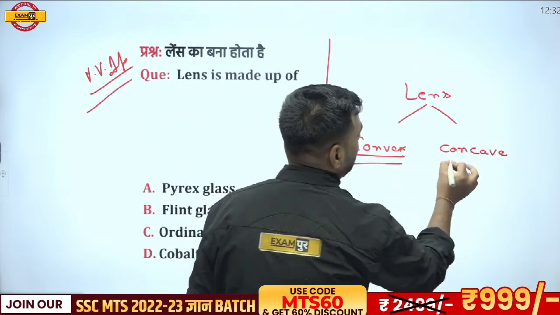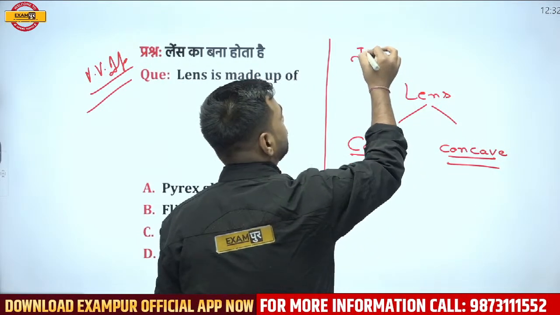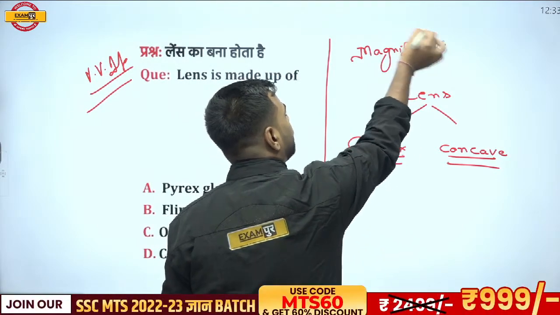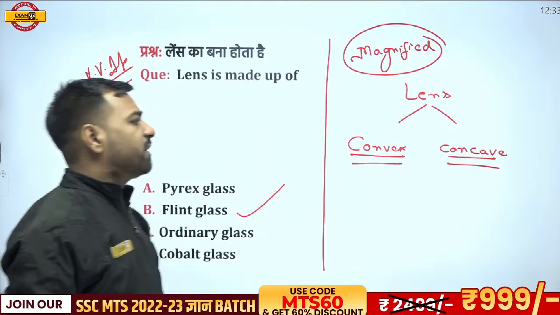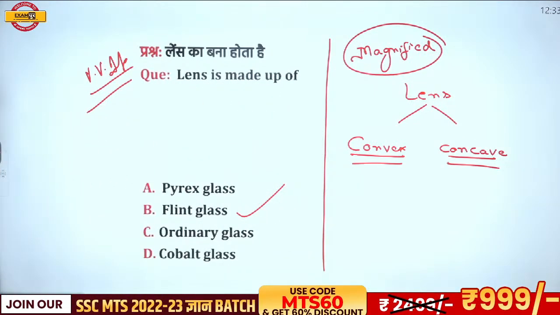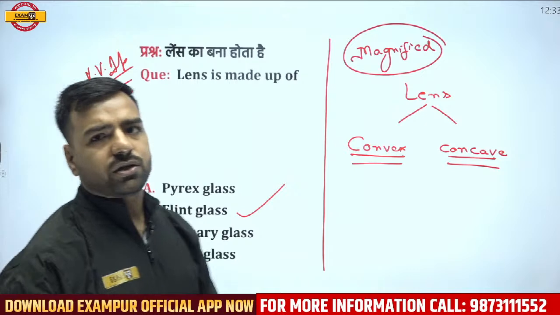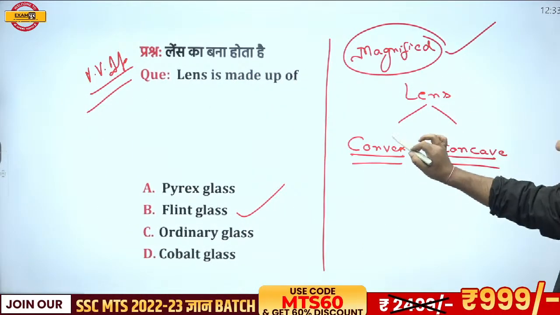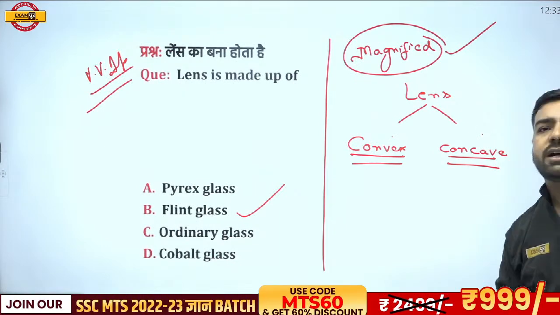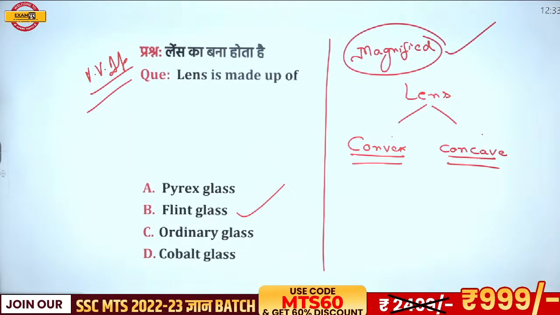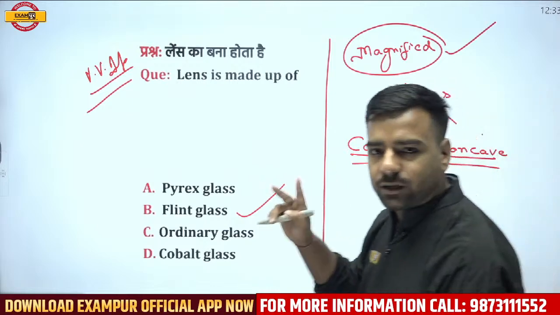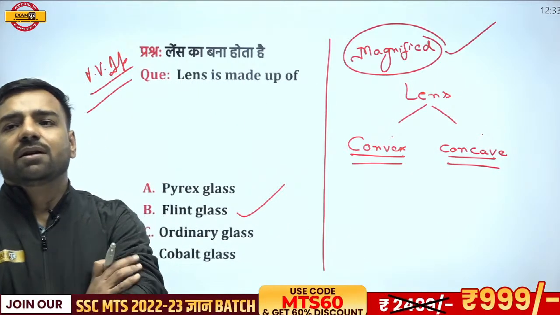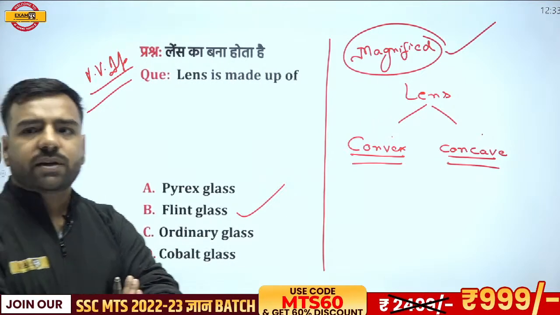Now if I want to have a larger image, my next question is, if I want a magnified image, what do you think I'm going to use? Will it be convex or concave? Everyone, Siddharam, Saurabh and Akhilesh. And with the one answer itself, we will be coming forward with another question. There is one more question from the mirror part that I would be asking. So yes, Akhilesh is saying, sir, it would be convex.